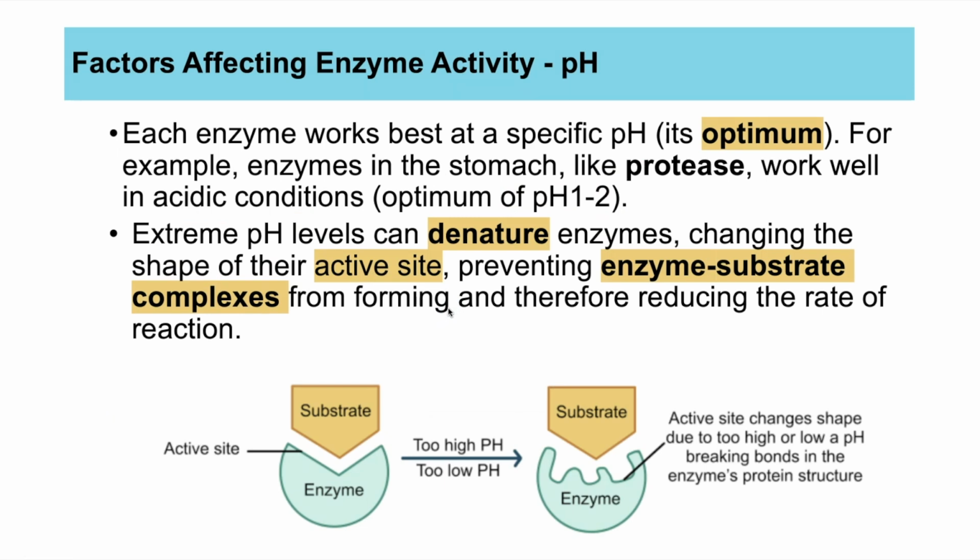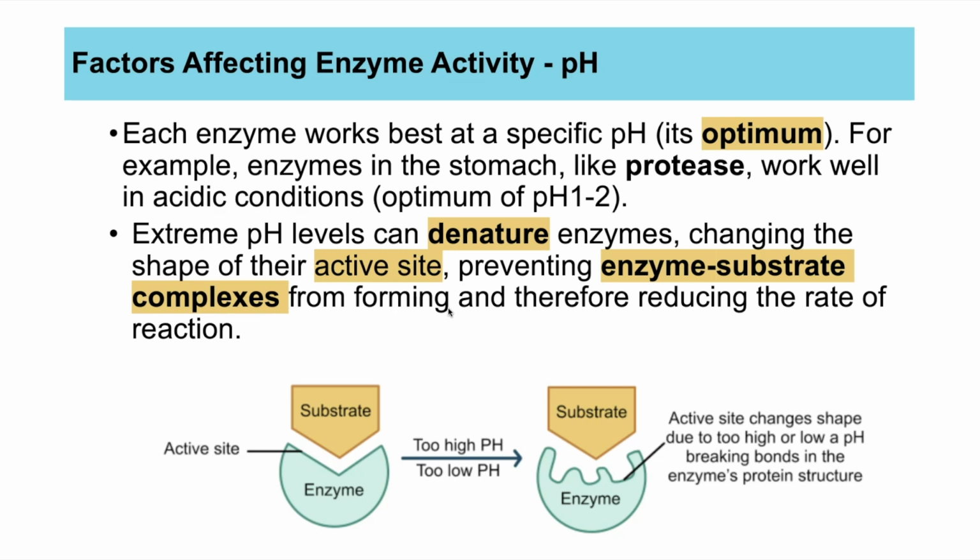Enzymes work best again at a particular pH, which is known as the optimum pH. But in this case, enzymes have different optimal pHs because different parts of your body are at different pHs. So for example, the pH in your stomach is around pH 1 or 2. It's very, very acidic. So the enzymes that you find in the stomach, like protease, which digests proteins, have optimum pHs of 1 or 2. But the enzymes that you find in the small intestines work at about pH 8. So they have an optimum pH of 8.